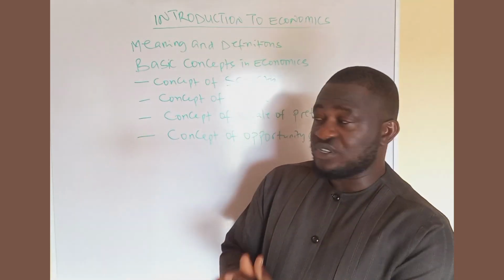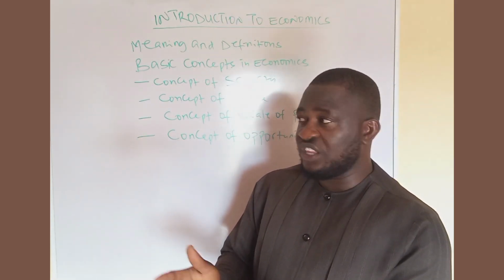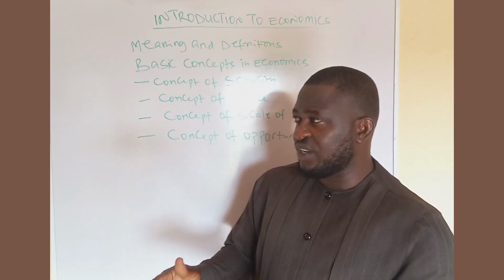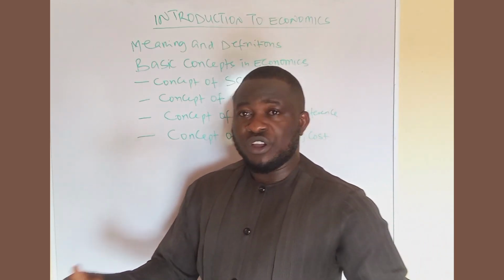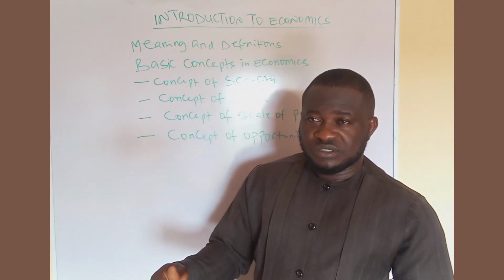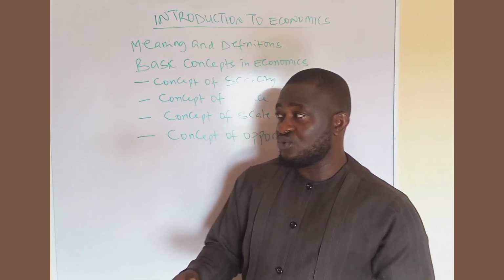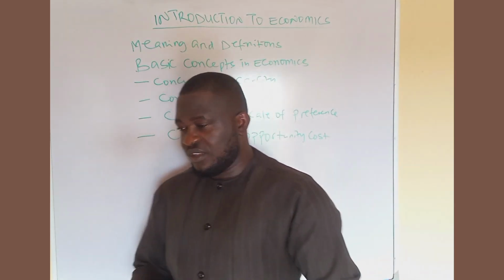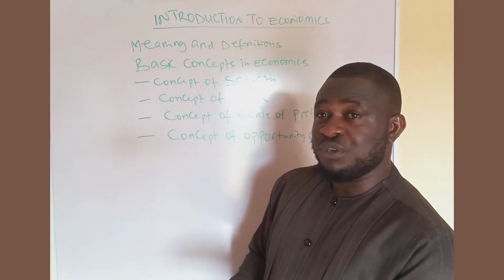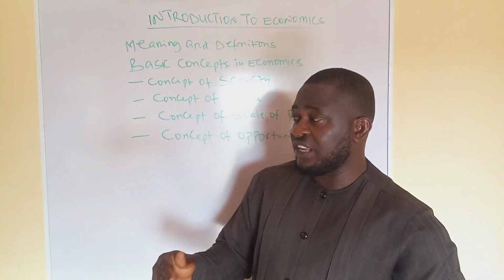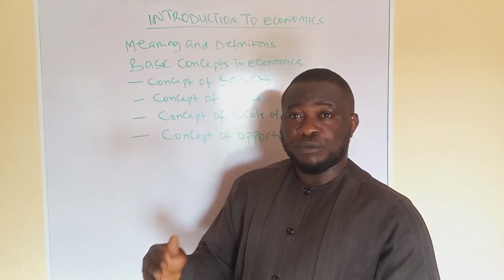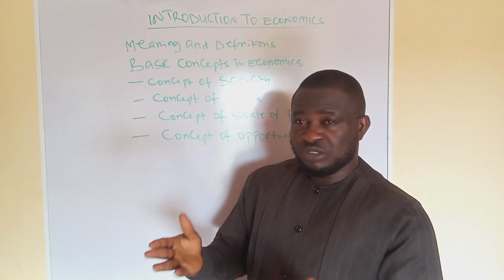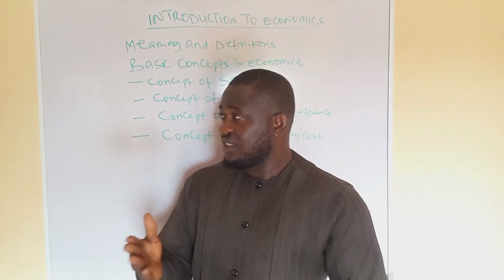So Adam Smith was concerned with what actually constitutes wealth in a nation and how this wealth can be grown over time. He was equally interested in finding out why some countries are wealthy while other countries are less wealthy, and what the less wealthy countries can do in order to grow their wealth status and transform themselves from less wealthy to wealthy. In his book, Adam Smith came to the conclusion that the wealth of a nation can be defined in terms of the total annual value of production. That means the total annual value of goods and services that are produced within that economy, which is what today is being regarded as national income.